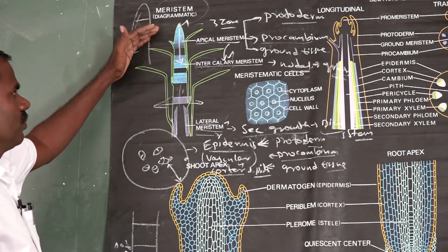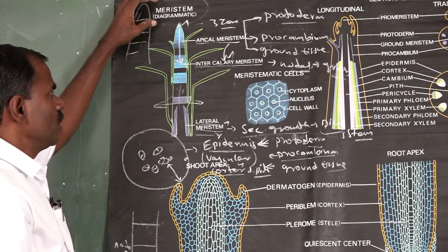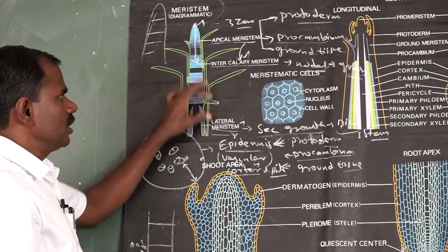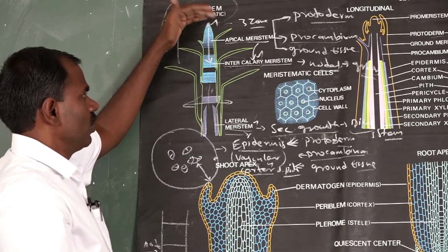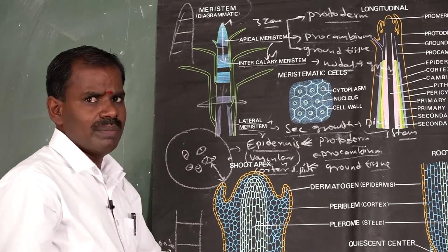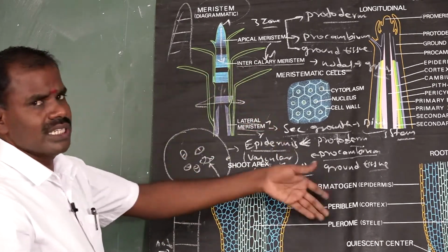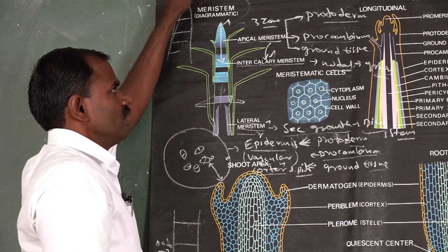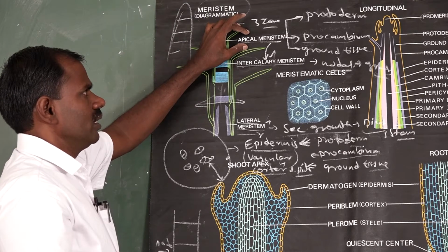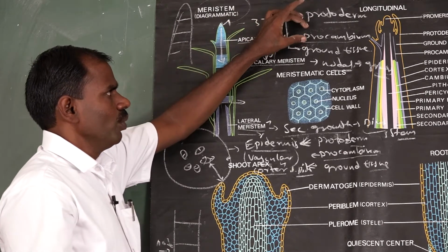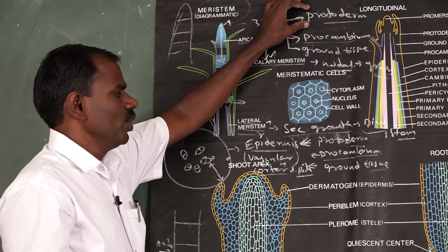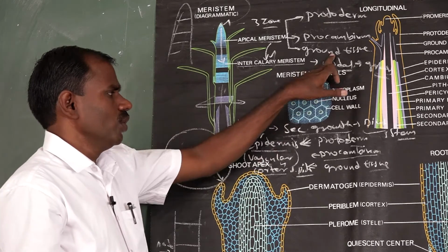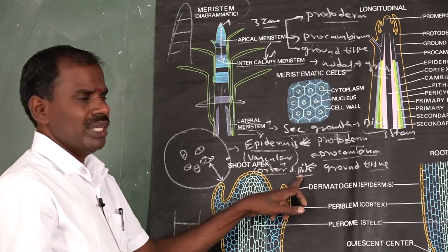There are three types of meristematic tissue based on position: first is apical meristem, second is intercalary meristem, and third is lateral meristem. The apical meristem is found in the root apex and shoot apex, and is involved in cell elongation. It has three zones: protoderm, procambium, and ground tissue. Protoderm gives rise to the epidermis, procambium gives rise to the vascular tissue system, and ground tissue gives rise to the cortex and pith region.